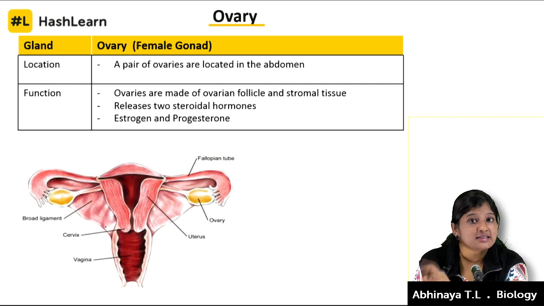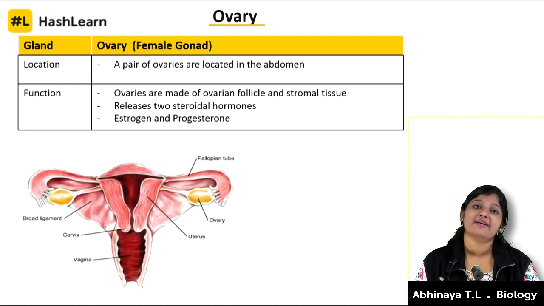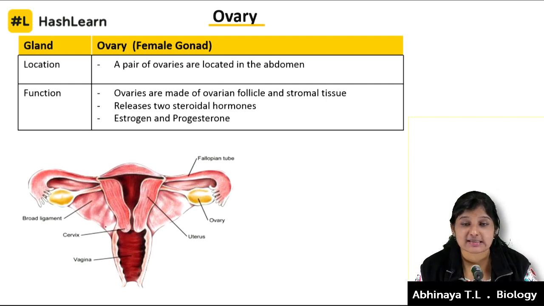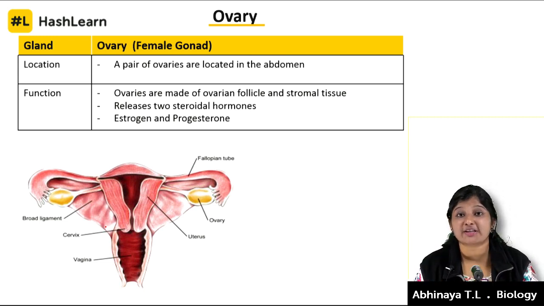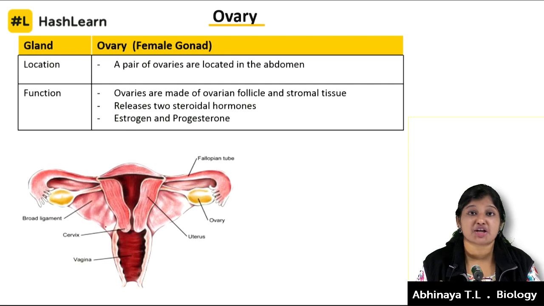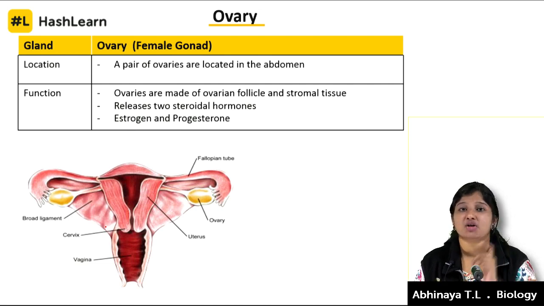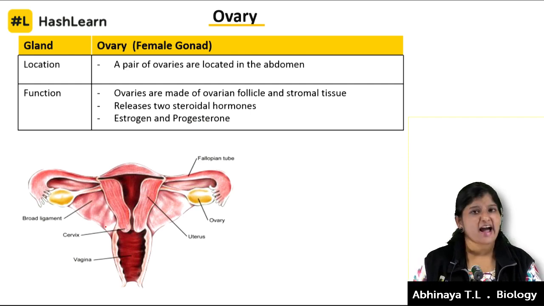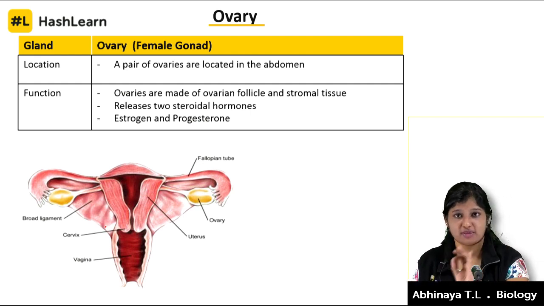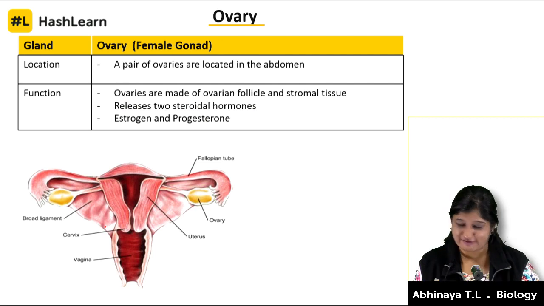Corpus luteum disintegrates and the level of progesterone decreases. When the level of progesterone, which is maintaining the endometrium, decreases, there is going to be our menstruation cycle. That is the breakdown of the endometrium along with the ovum. I think that was a clear picture of why menstruation happens in a female.